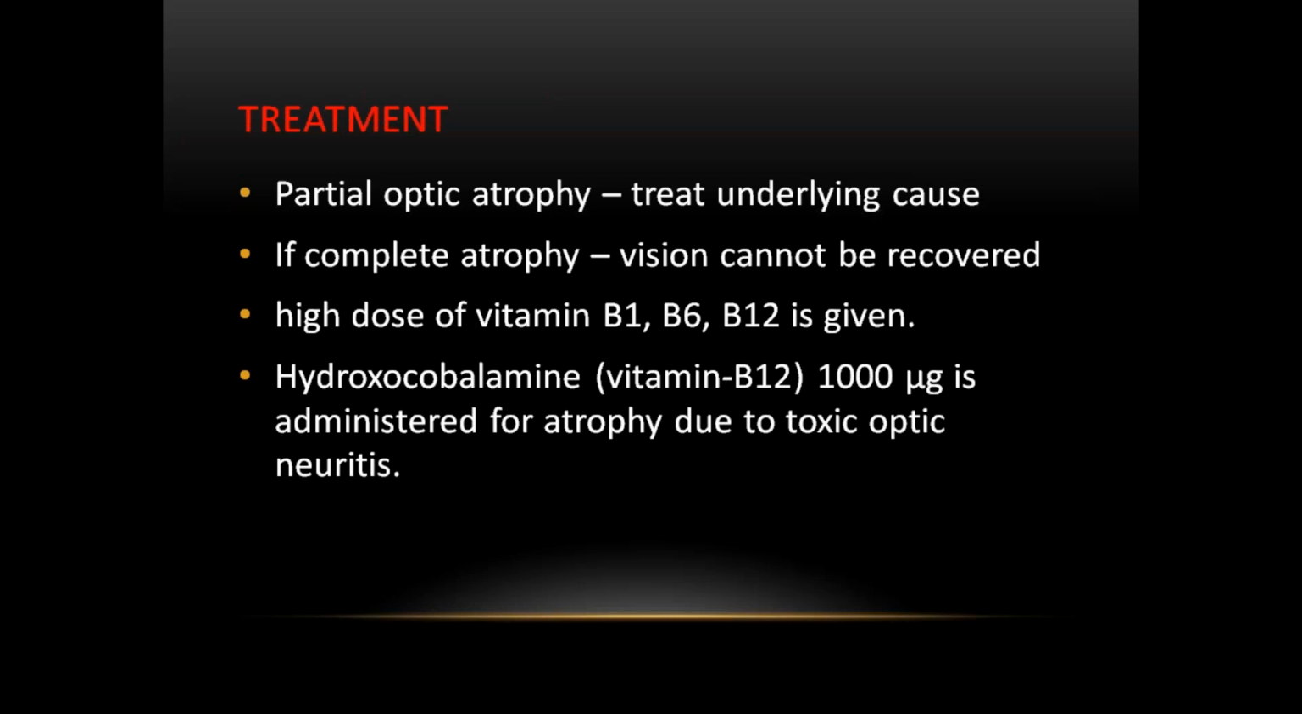Treatment includes, in partial optic atrophy, treating the underlying cause. In complete atrophy, vision cannot be recovered. High doses of vitamin B1, B6, and B12 are given. B12 1000 micrograms is administered for atrophy due to toxic optic neuropathy. This is the treatment for optic atrophy. Okay.